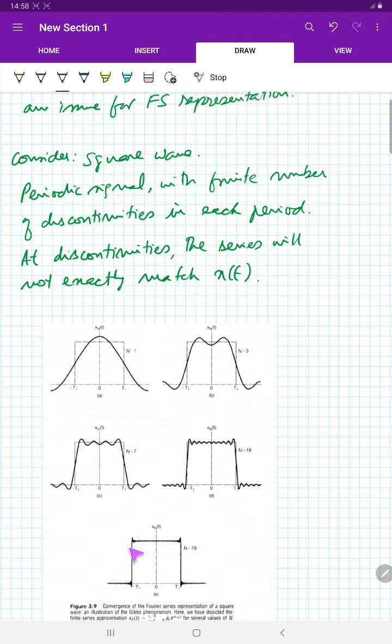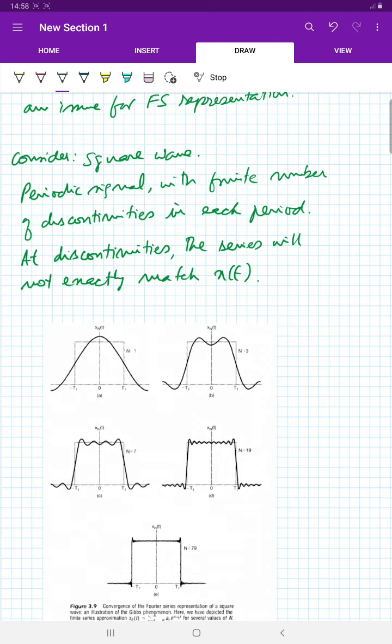You can see at the discontinuity points that there is a small offshoot. This offshoot is known as the Gibbs phenomenon. The reason for this offshoot is the discontinuity. The Fourier series does not exactly represent x of t at the discontinuities. Although we said that as the number of terms in the Fourier series increases, the energy of the error essentially becomes 0, that does not mean that the signal xn of t, which is the approximation with the Fourier series, exactly matches x of t.